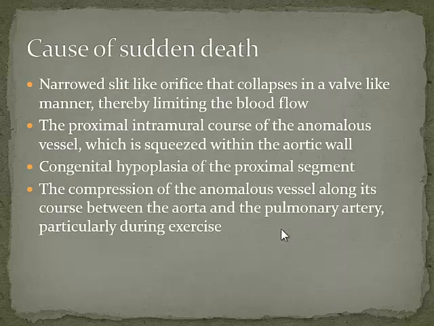So that is what we mean by interarterial course and why it looks the way it does. It's an intramural course. Why does it cause death? A number of explanations are given. It's got a narrow slit-like orifice. We've seen that, and so that collapses in a valve-like manner. Because it's intramural, it gets squeezed within the aortic wall itself. Because it's intramural, it's hypoplastic essentially, and therefore it acts like a long segment of stenosis.